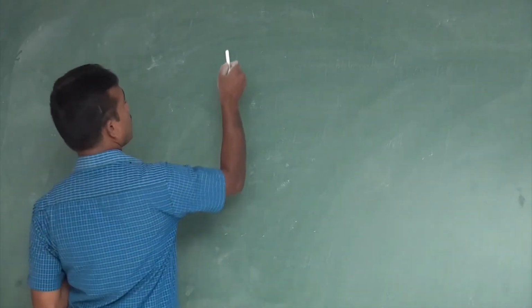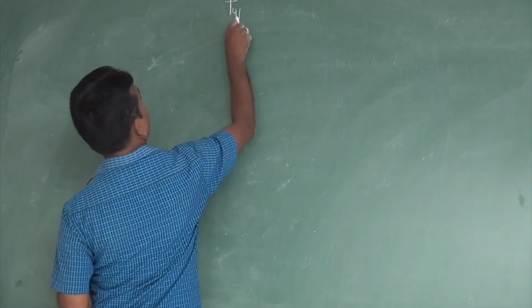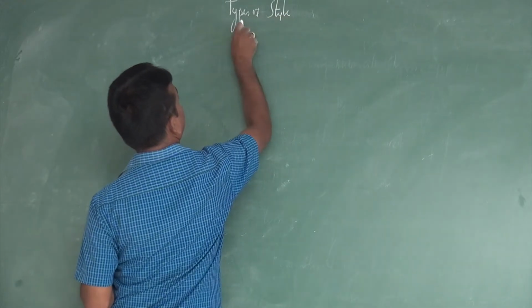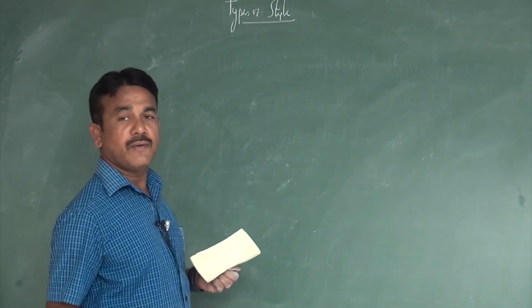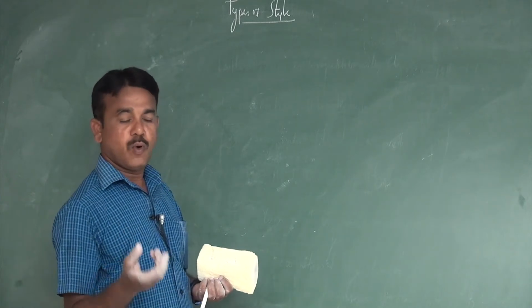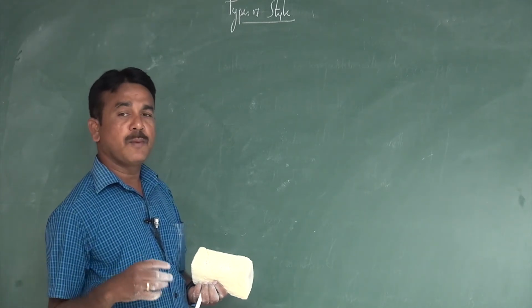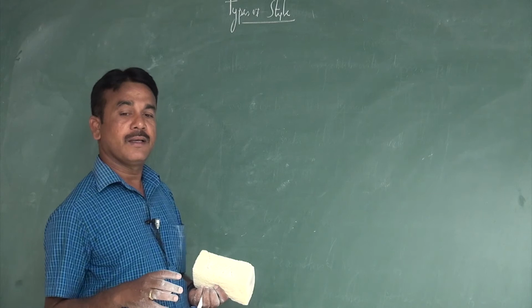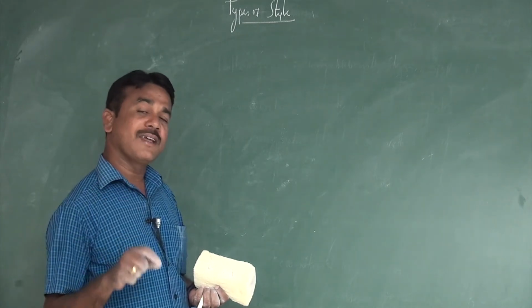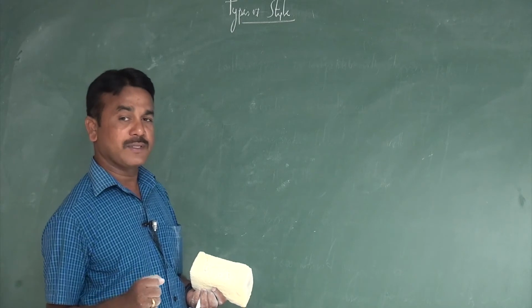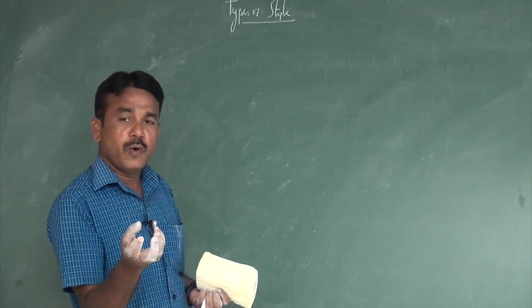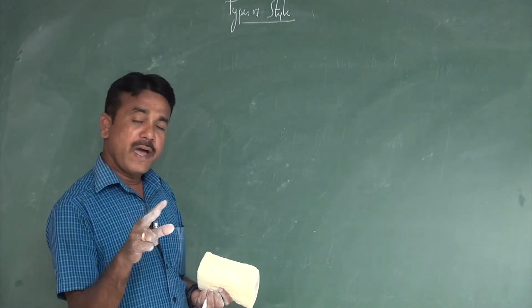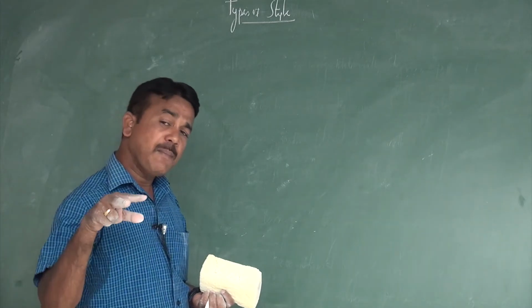The next one is the types of style. After germination, the pollen grain produces a pollen tube, which grows toward the style. The presence and growth of the pollen tube in the style depend on the type of style, how far it will grow and where it moves.